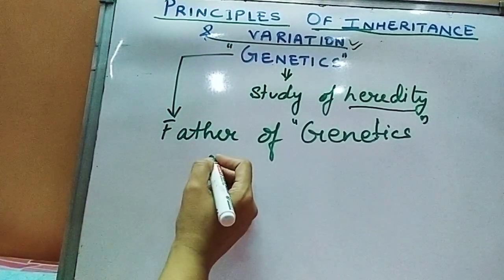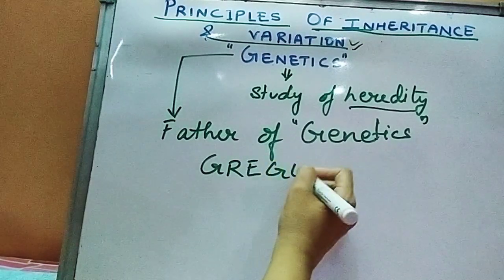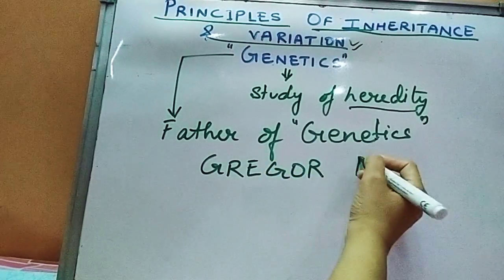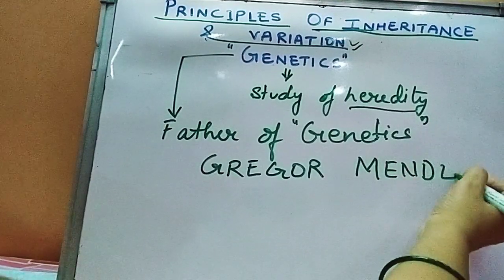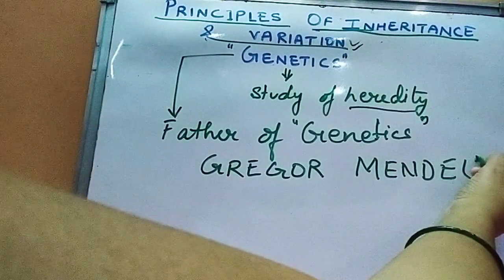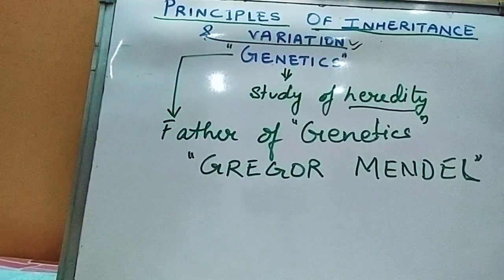What is the name of that person? Gregor Mendel. So Gregor Mendel is known as father of genetics.